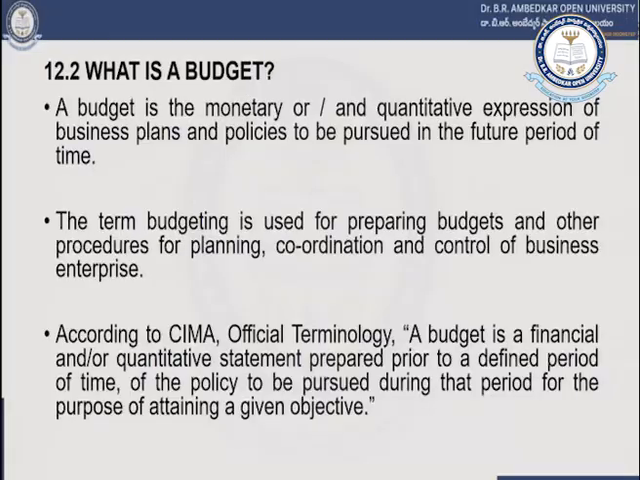A budget is a monetary or quantitative expression of business plans and policies to be pursued in a future period of time. So a budget is nothing but your financial obligations, the various sources of finance you are going to derive, and how you are going to use the finances. The application and sources of financing differ for different types of business activities. Depending upon the nature of business transactions, we can prepare different types of budgets. Budgets show the kinds of revenues that will be generated and the expenditures that we are going to incur with respect to any particular activity.